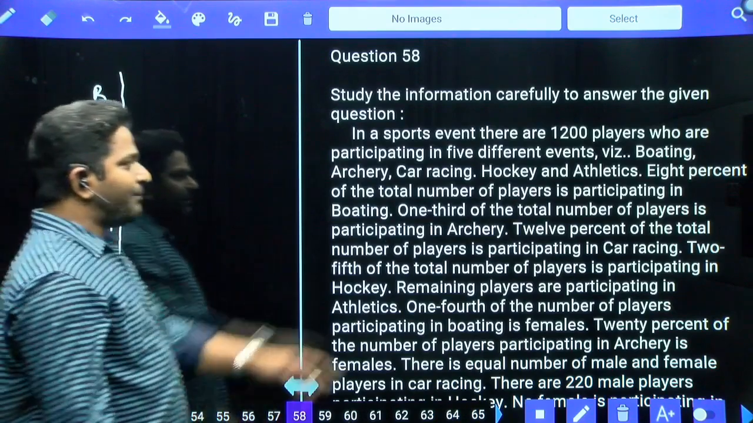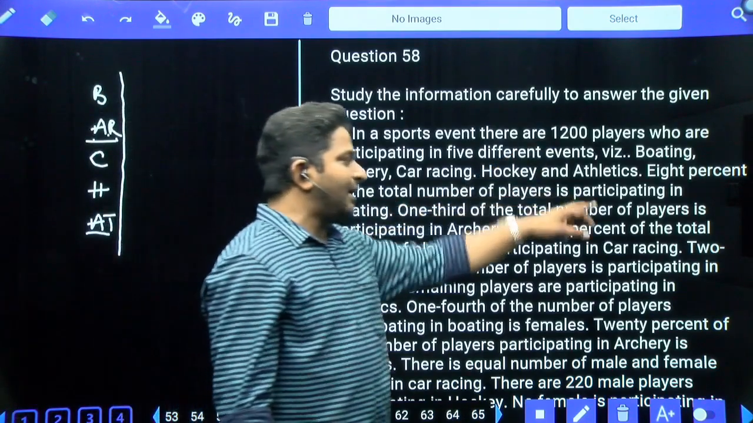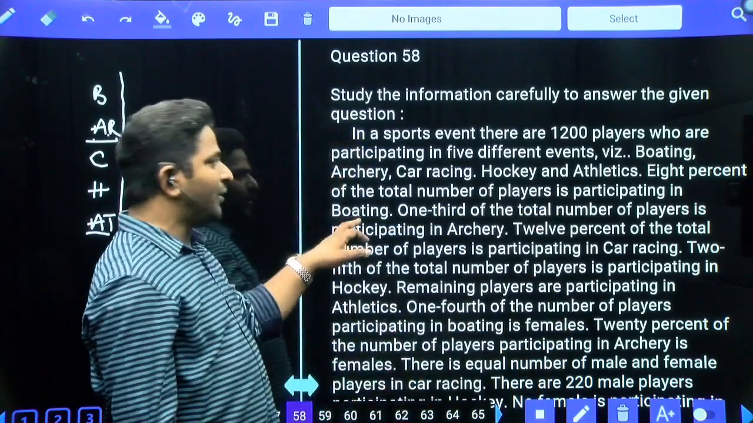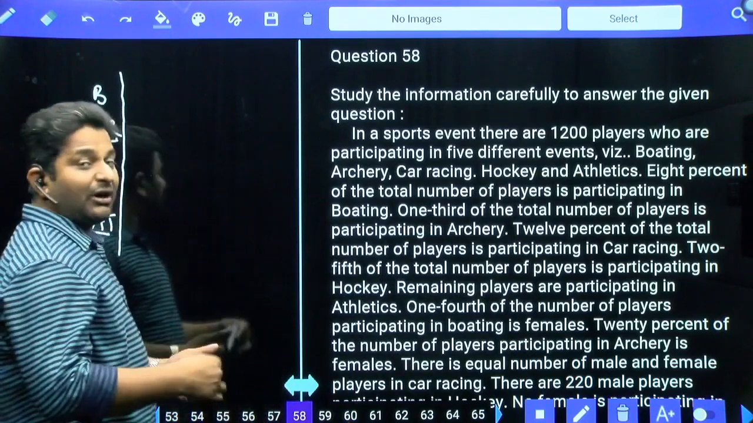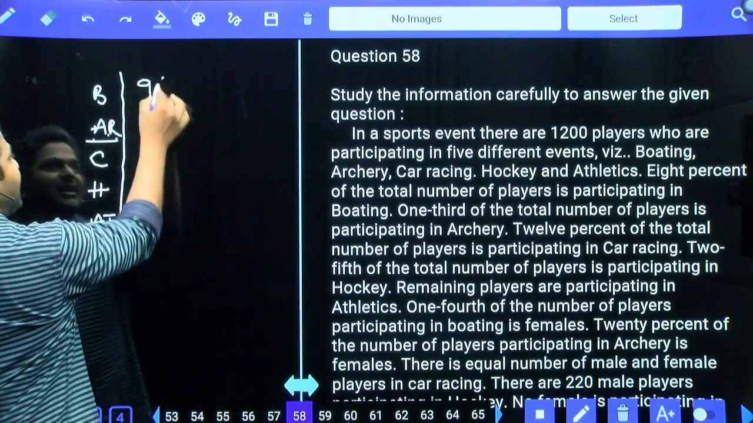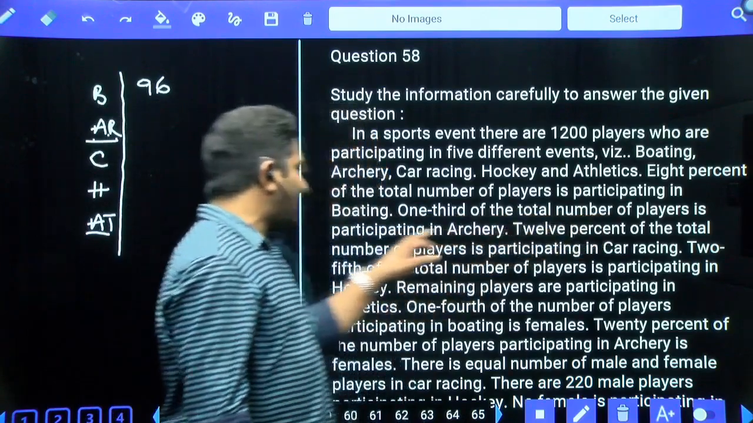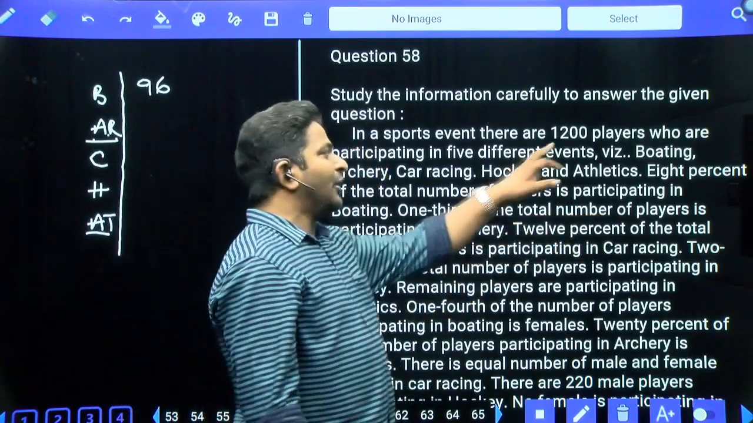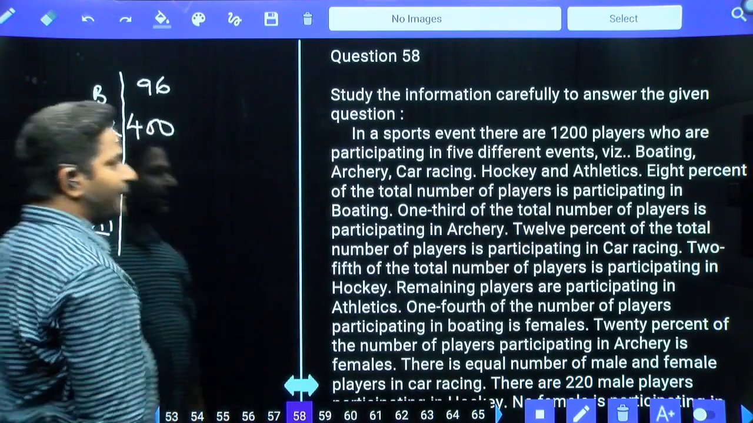Now, total players are 1200. 8% of total players are participating in boating. 1 percentage is 12, 8% is 12 into 8, that is 96 people in boating. One third of the total number of players are participating in archery. One third of this number is equal to 400.